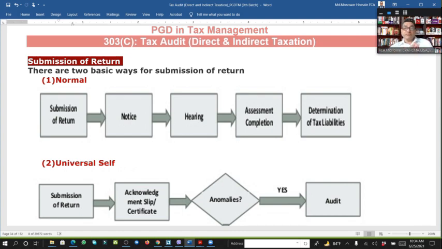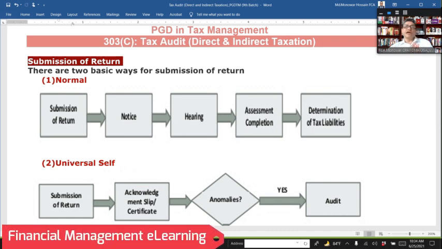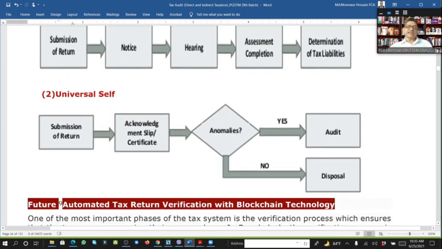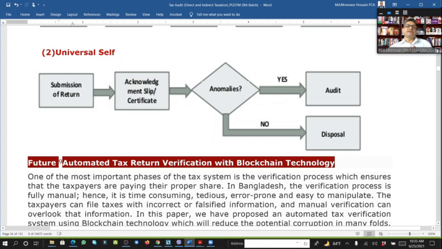Being a tax professional, we have to understand all things, we have to learn all things. So here we know the submission of return. There are two basic ways for submission of return. Some are normal, some are universal. Within the normal, submission of return comes first, that means after submitting the return, they can notice, so that DCT, hearing date, and assessment complete, determine the tax liability is the normal process. And in universal self-assessment, after submitting that, acknowledge receipt, we are taking the certificate, if no problem, that is okay.